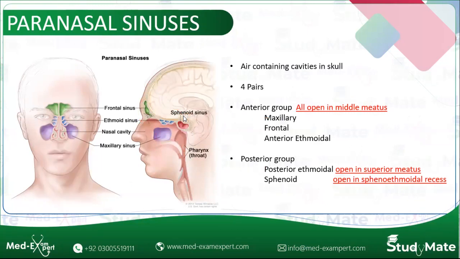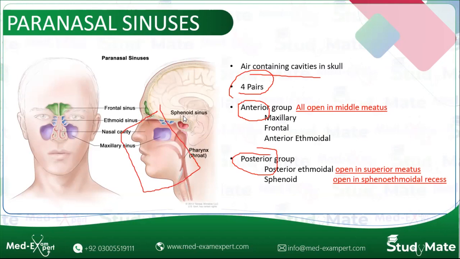So quickly revising this slide, paranasal sinuses mean air-containing cavities in the skull around the nose. We have 4 pairs of the paranasal sinuses. These are divided into 2 groups, anterior group and the posterior group. Anterior group includes maxillary, frontal and anterior ethmoidal sinuses. Whereas the posterior group includes posterior ethmoidal and the sphenoid sinus.